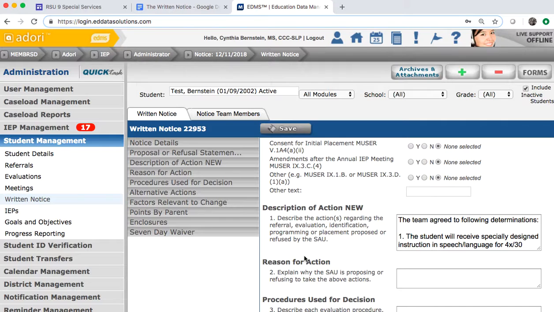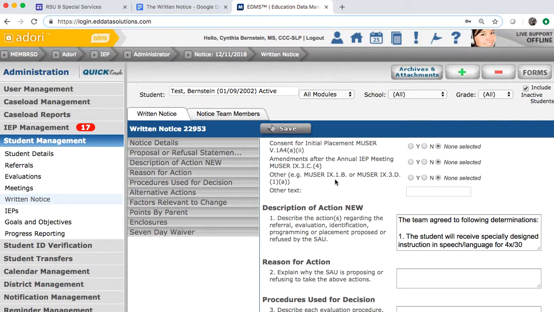The Department of Education has stated it is not required to write the start date of the IEP in the written notice unless the parent waives their right to the 7 days written notice. If you do write that date in the written notice, and the written notice gets to parents later than the IEP start date, you will need to go back to the IEP team to get input on a change and write an amended written notice.